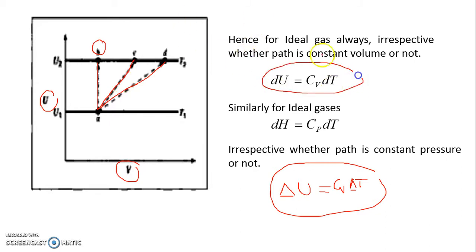So for any process of an ideal gas, delta U is CV dT irrespective of whether the process is constant volume or not.